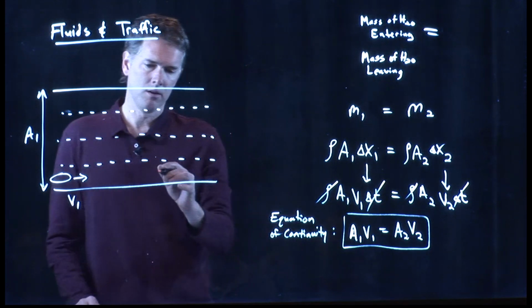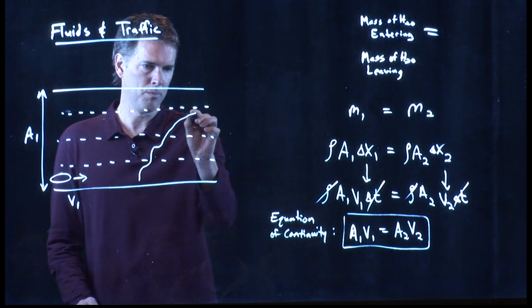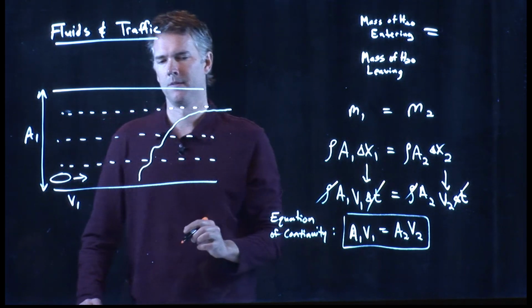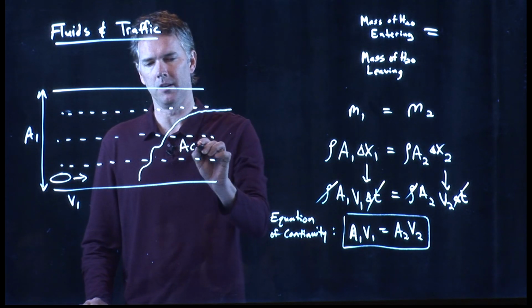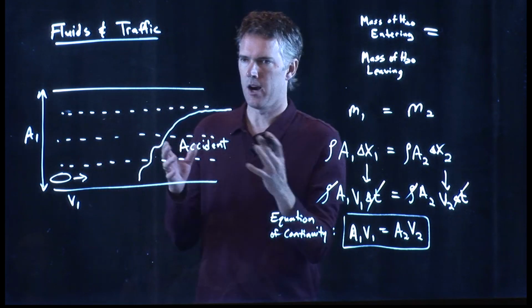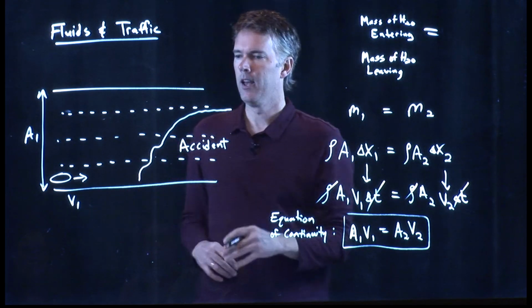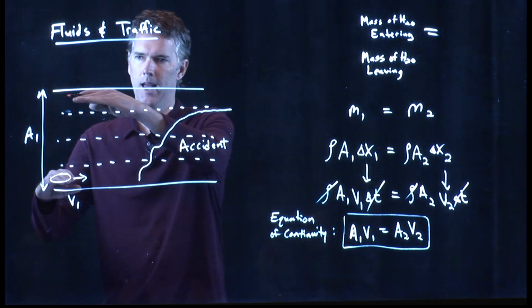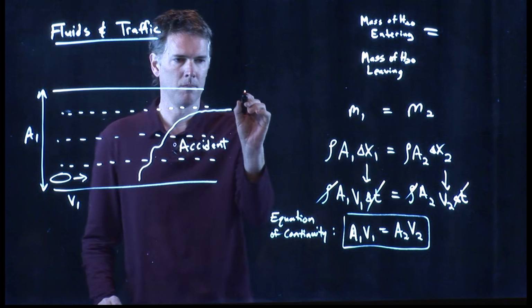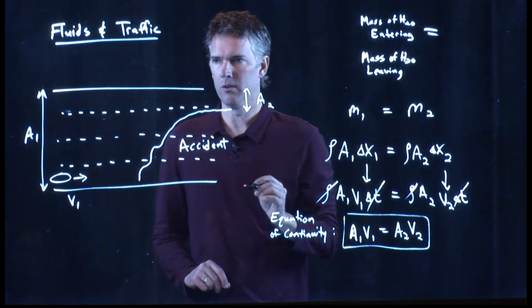And let's say all of a sudden there's a crash, and they rope off this section. So this is an accident in here, and they've got fire trucks and ambulances and all sorts of things, and they rope it off. And so all of a sudden the 4-lane freeway becomes a 1-lane road.